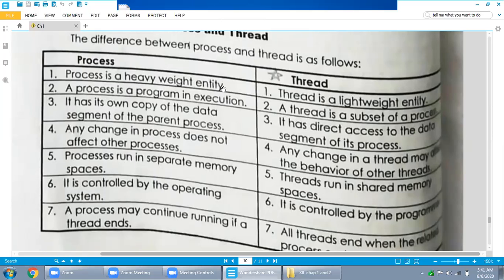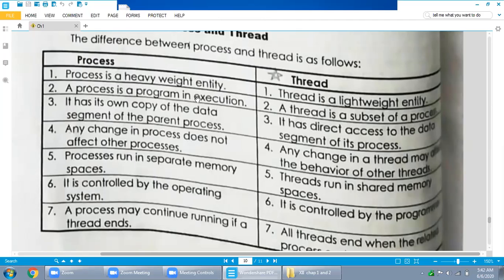The existence of anything is known as an entity. Let's say I am an entity, you are an entity, laptop, table, chair. Each and everything which has existence is known as an entity. So process is a heavyweight entity, thread is a lightweight entity.